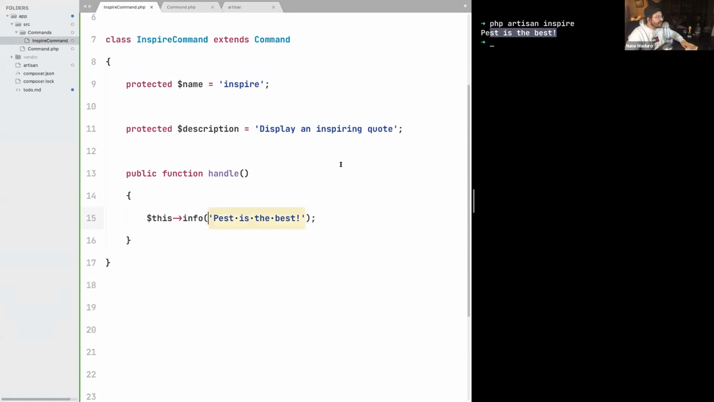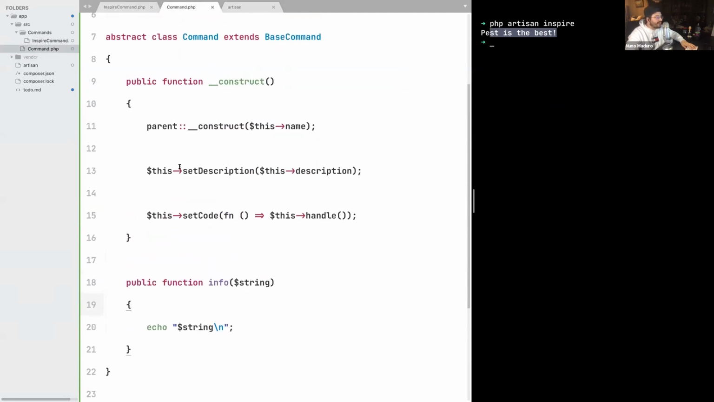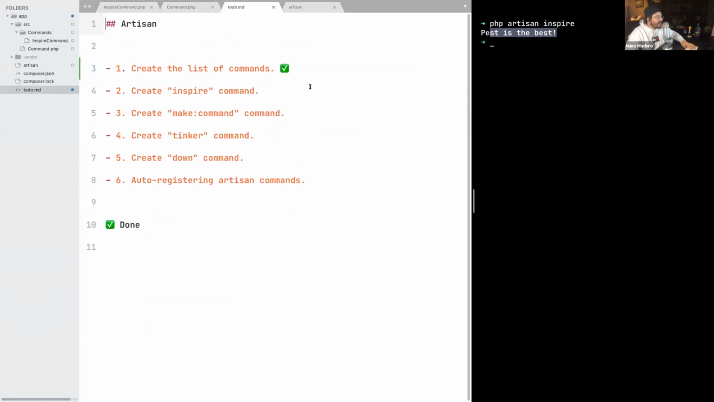like that, sure enough, I see "Past is the best." And we just have completed our inspire command using the API from Laravel that we just have created from scratch right here. So yeah, we just have made an inspire command, but again, this is a very simple command. But now that we can use this API from Laravel, let's move to more complicated things. And the first one I'm thinking of is the make command from Laravel, which we all love, right? We all use this make command.